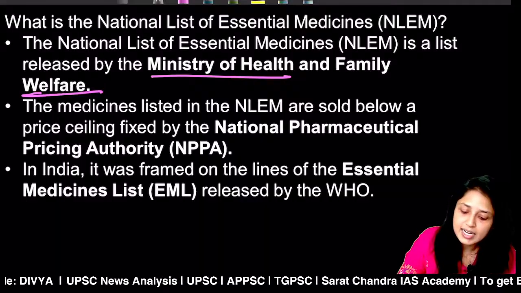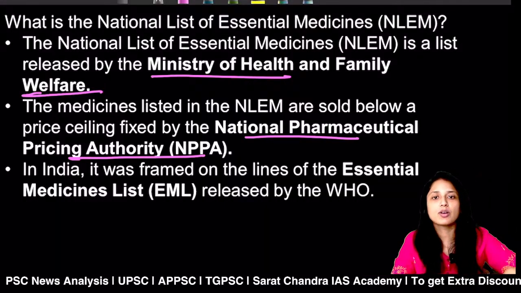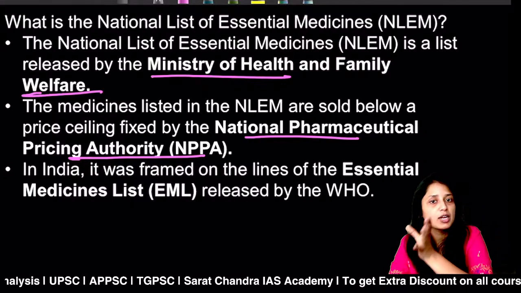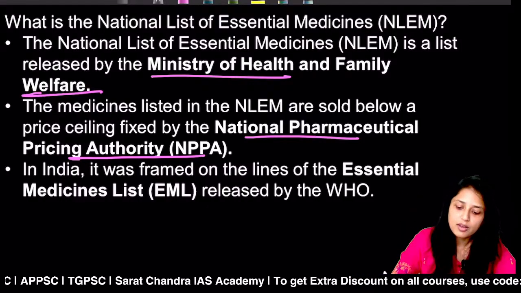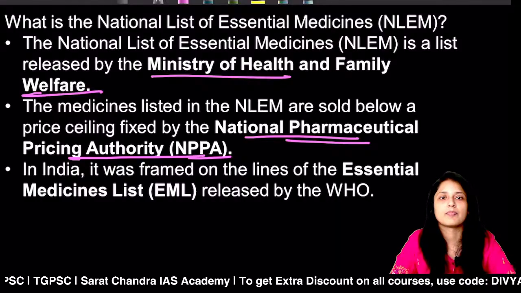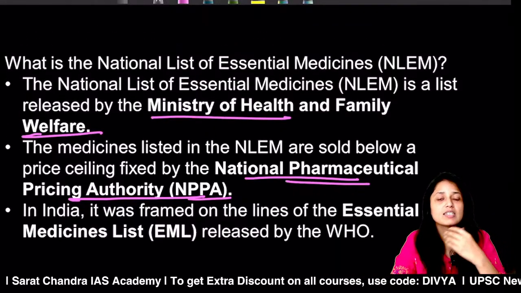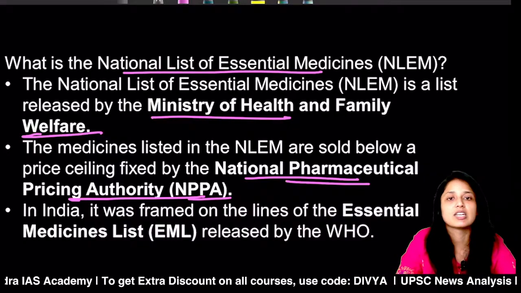That means in India, the National Pharmaceutical Pricing Authority decides the price of a particular healthcare instrument or medicine. So all medicines included in this list will be sold at a price below the one fixed by this authority. So the article proposes a solution that many of these essential medicines must be included under the National List of Essential Medicines.